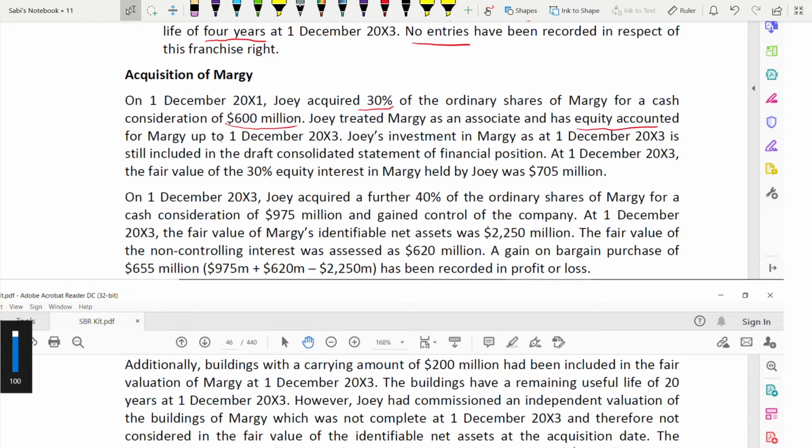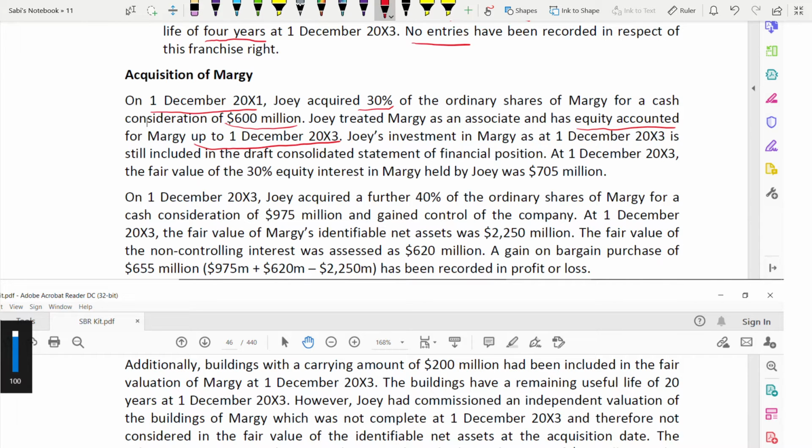Even if they don't write it, it is equity accounted only the moment it is an associate. So it has been equity accounted for Mergy up to 1st of December 2003. When you acquired it on 1st of December 2001, that means for 2 years you are taking it as an associate.